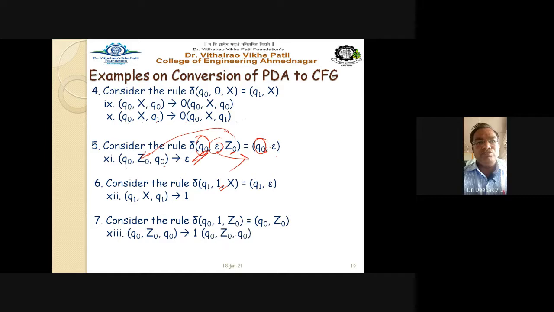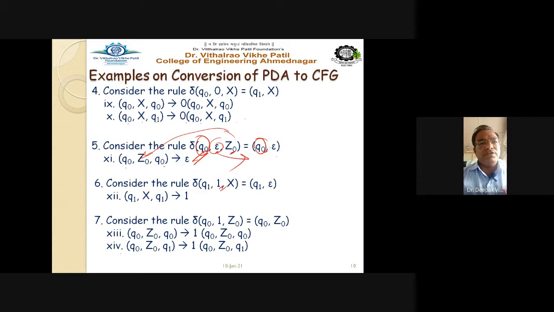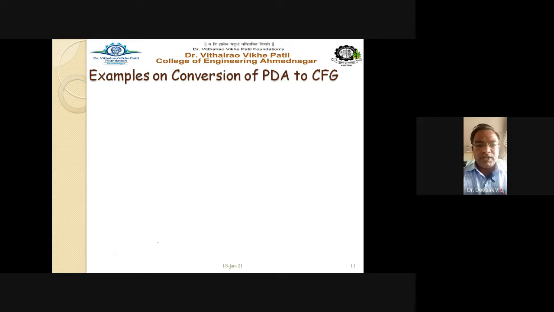We'll get here Q0 Z0 Q0, that gives us 1 Q0 Z0 Q0 as a rule, and another rule Q0 Z0 Q1, that gives 1 Q0 Z0 Q1 as another rule. So how many rules do we have in total? We have 10 plus 4, that is 14 rules. But we have to rename the rules we have obtained.